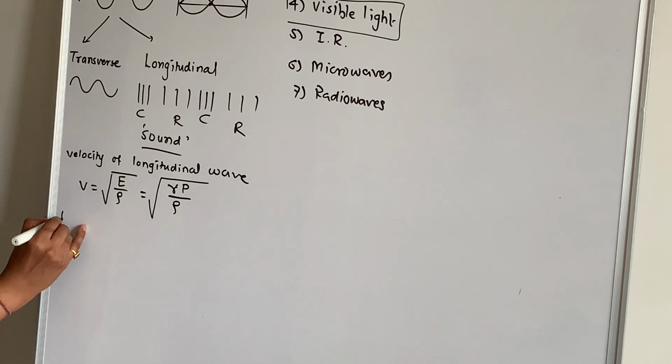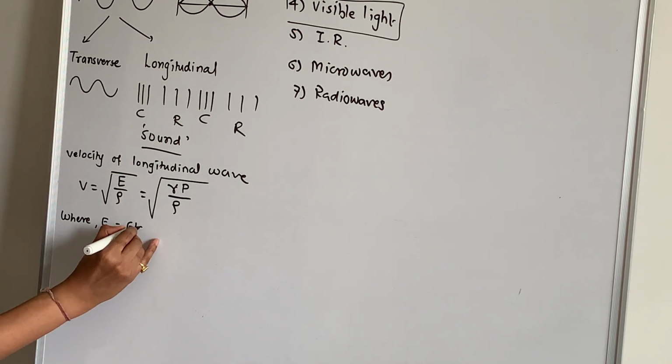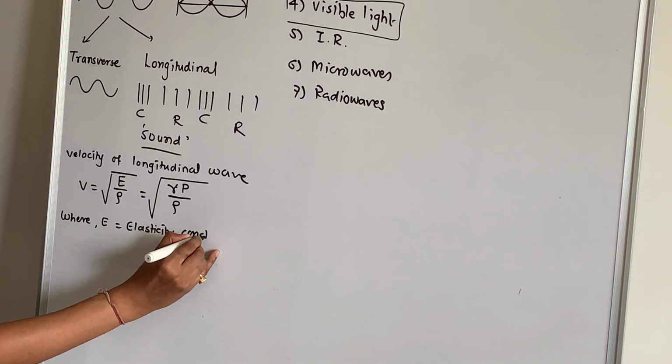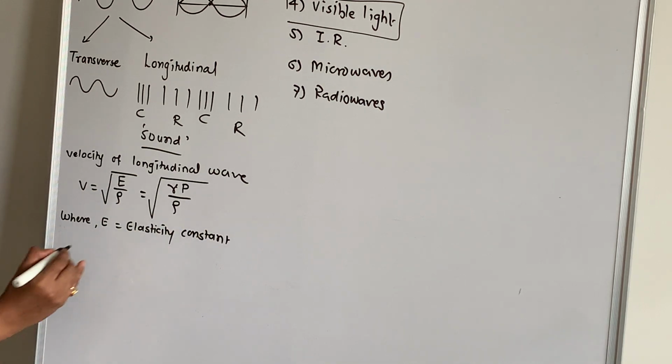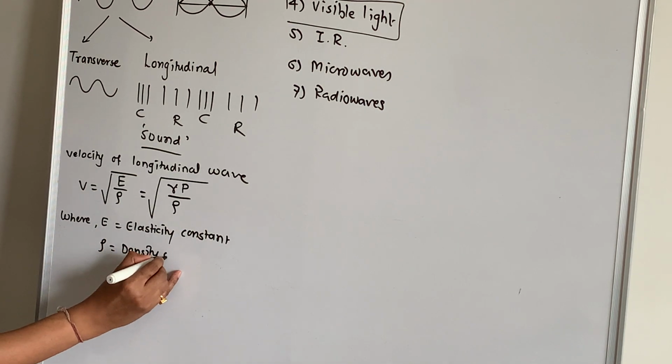Where E is the elasticity constant, and rho is the density of the medium.